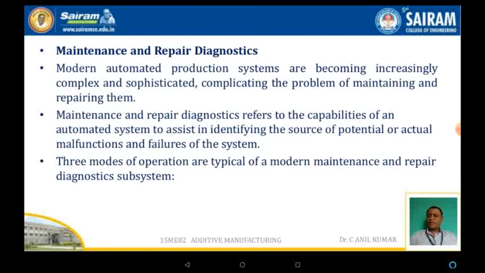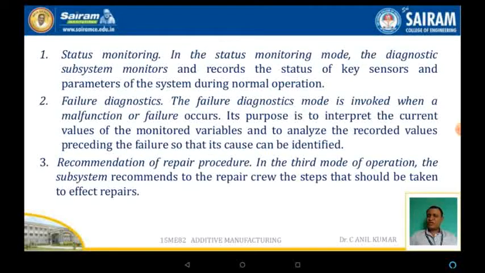The maintenance and repair diagnostics. Modern automated production systems are becoming increasingly complex and sophisticated, complicating the problem of maintaining as well as repairing them. Maintenance and repair diagnostics refers to the capability of the automated system to assist in identifying the sources of potential and actual malfunctioning and failure of the systems. There are typically three modes of operation in modern maintenance and repair diagnostic subsystems. The first one is status monitoring, then failure diagnosis, as well as the recommendation of repair procedures.